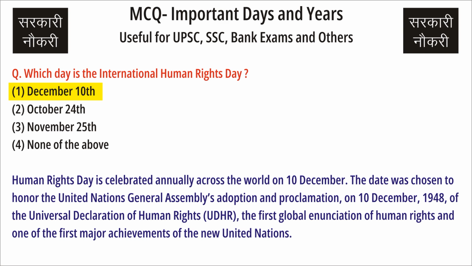Question: Which day is the International Human Rights Day? Answer: December 10th. Human Rights Day is celebrated annually across the world on 10th December. The date was chosen to honor the United Nations General Assembly adoption and proclamation on 10th December 1948 of the Universal Declaration of Human Rights, the first global enunciation of human rights and one of the first major achievements of the new United Nations.